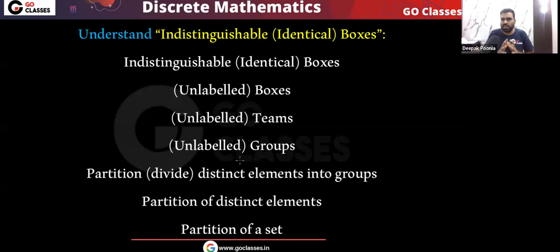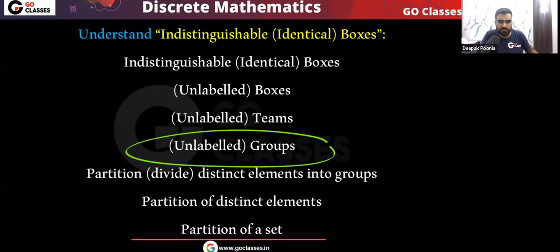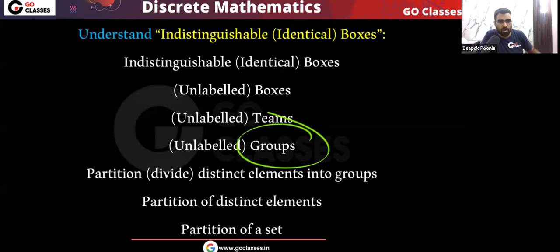So if I do not tell you anything about the label of the group, I simply tell you one statement that there are 10 students, and what you do, you distribute them into 3 groups. Then tell me, by default, what will come to your mind? The group name is not there, yes or no? Do you agree with me that the groups are unlabeled? Means all the groups, these are basically identical groups. Yes or no?